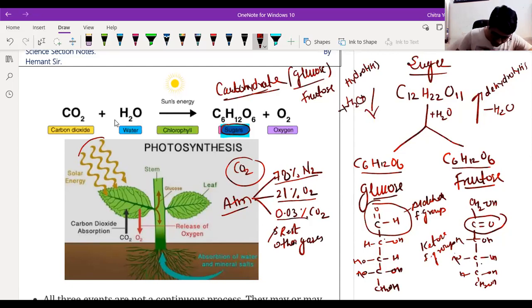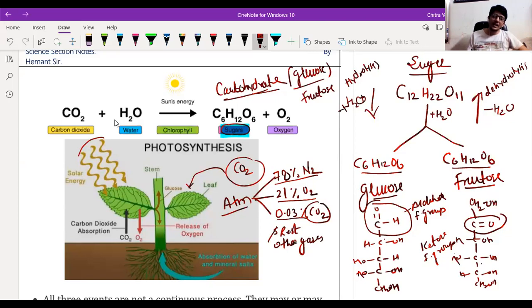So this carbon dioxide is absorbed by the plant. Plants contain small pores on the dorsal surface of the leaf, and on all other parts of the plant also, but on the leaf they contain a large number of stomata on the dorsal surface.